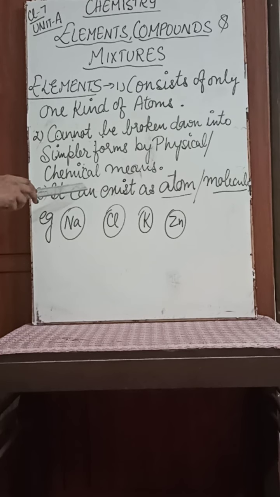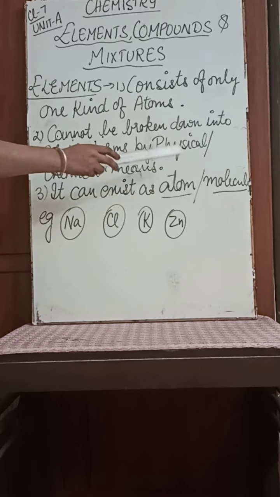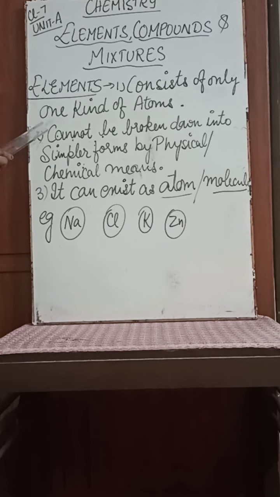The third is it can exist as atom or molecule. So they are similar types of atoms. They cannot be further divided by physical or chemical methods or means, and they exist as atoms or molecules. Now, some of the examples of elements: Na, that is sodium; Cl, that is chlorine; K, that's potassium; Zn, that's zinc. So individually they are called elements, right? I hope you understand the concept of elements.